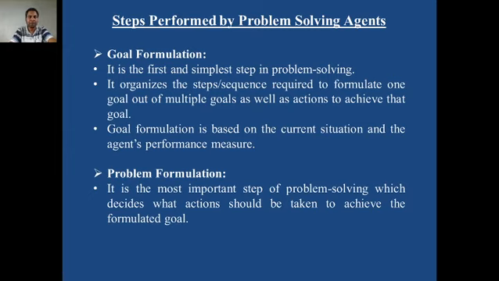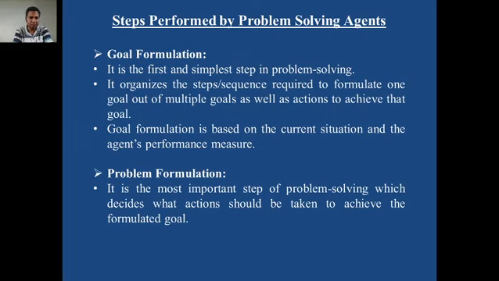Agent performance measure means PEAS parameters. If you can recall, PEAS means P stands for performance measure, E stands for environment, A stands for actuator and S stands for sensor.